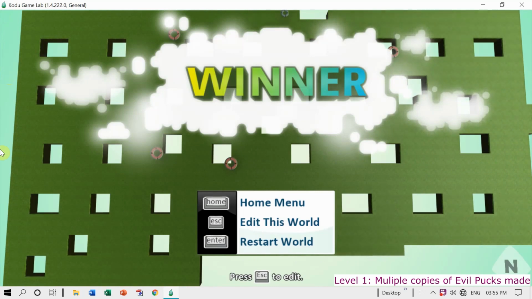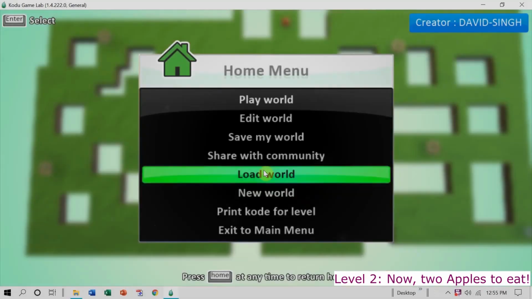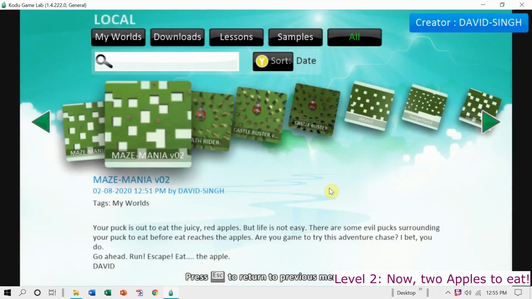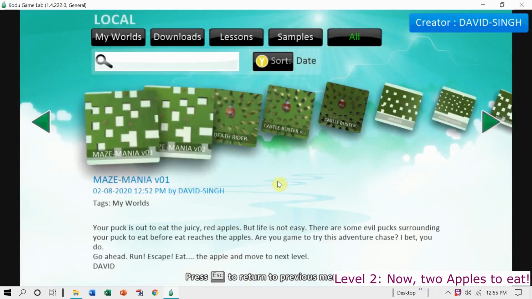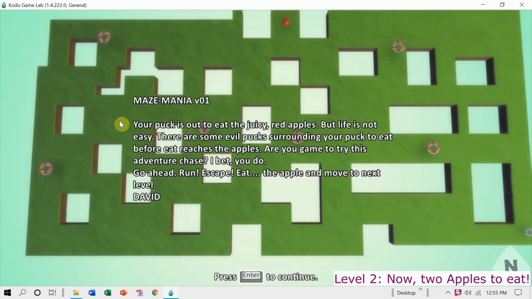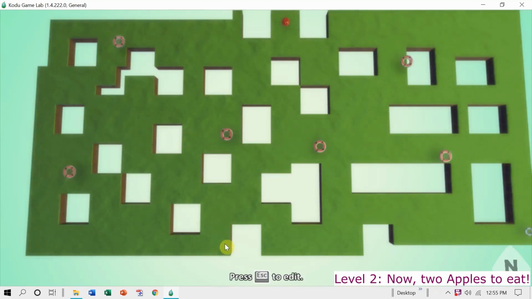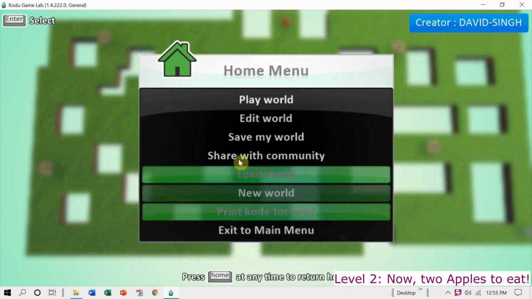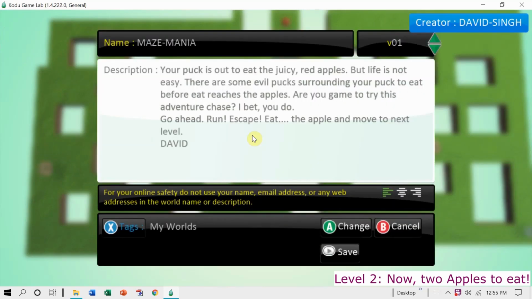Now let us create level 2. So I load the first version of my game, MAZE-MANIA version 1 that was, and I make a copy of it. I give it the name version 2. In version 2, description is not required.